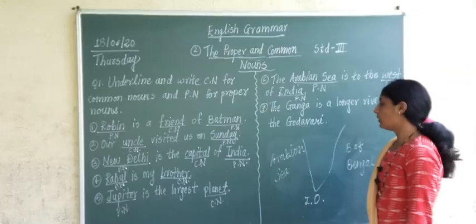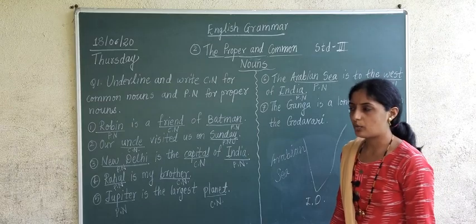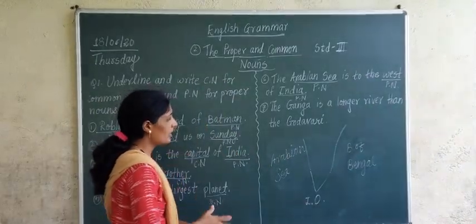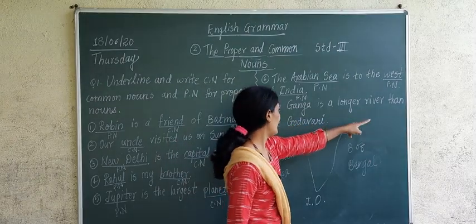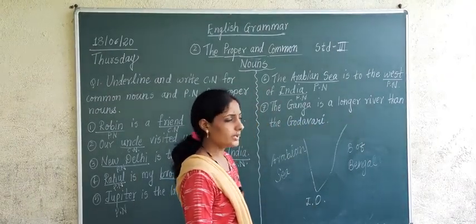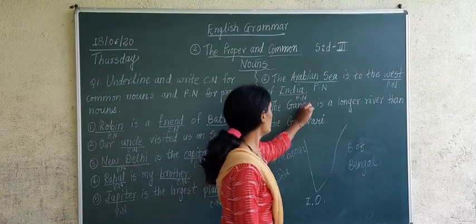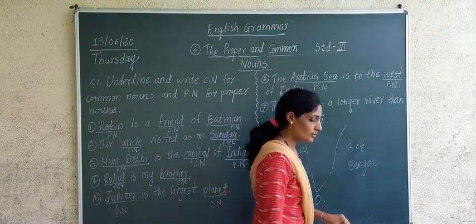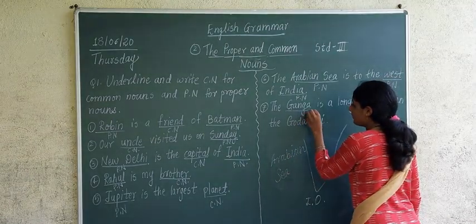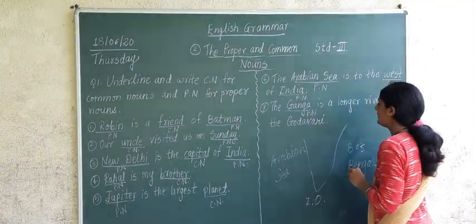Next example, now the last example of our proper noun and common noun is, the Ganga is a longer river than the Godavari. Now which river is longer than Godavari? Ganga. So the name of a river is given over here. What is the name of the river? The name of the river is Ganga. So Ganga will become what? It will become a proper noun, right?